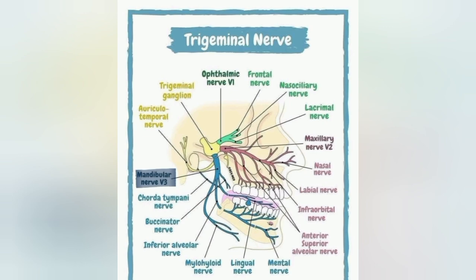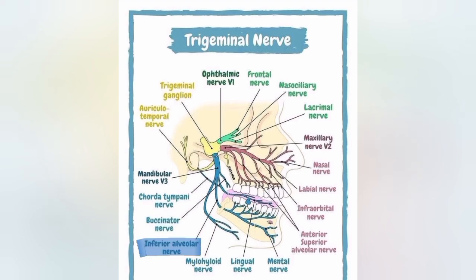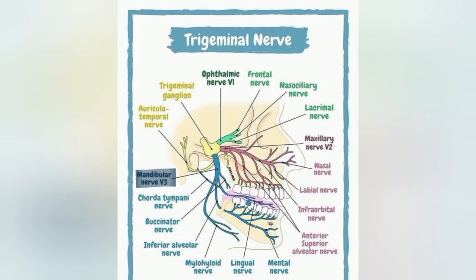Then the mandibular nerve, it is the only division which has both motor and sensory components. Its branches are buccal, inferior alveolar, auriculotemporal and lingual nerve. The area of distribution of mandibular nerve is mucous membrane of the oral cavity, external ear, lower lip, lower jaw, chin and anterior 2/3 of the tongue.